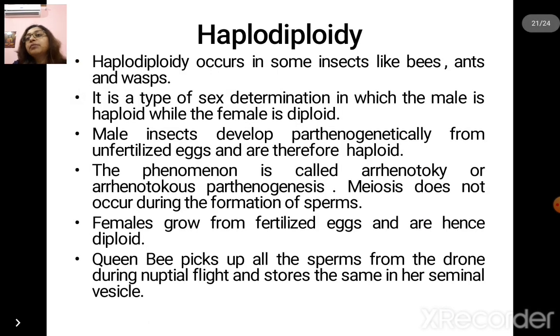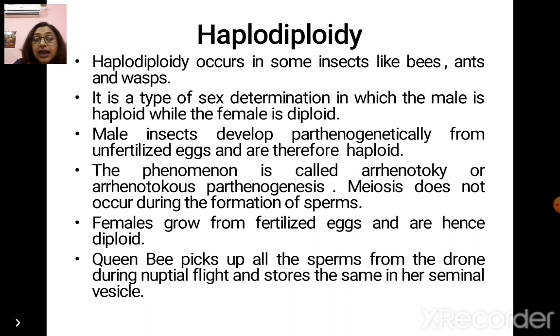The haplodiploidal condition. Haplodiploidy occurs in some insects like bees, ants and wasps, which are specifically social insects. It is a type of sex determination in which the male is haploid while the female is diploid. Male insects develop parthenogenetically from unfertilized eggs and are therefore haploid. This phenomenon is called arrhenotoky or arrhenotokous parthenogenesis. Meiosis does not occur during the formation of sperms. Females grow from fertilized eggs and are hence diploid.